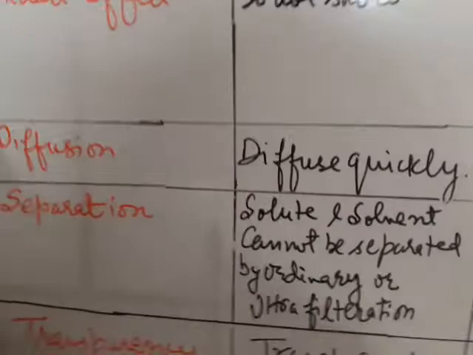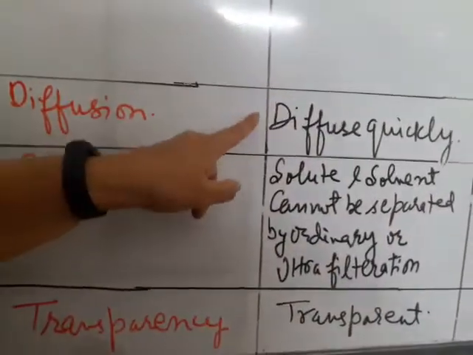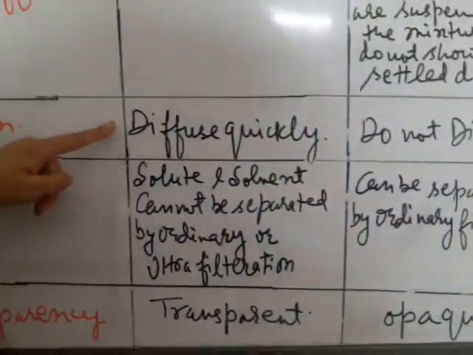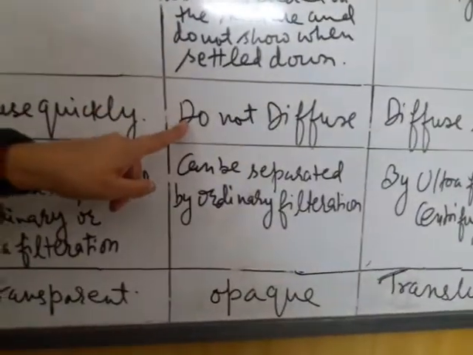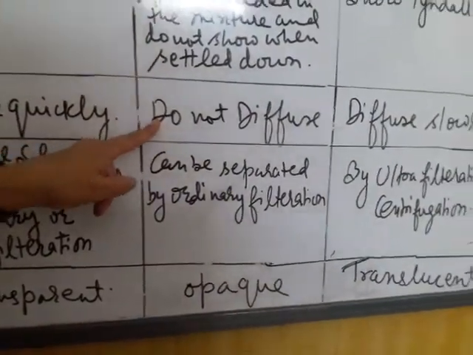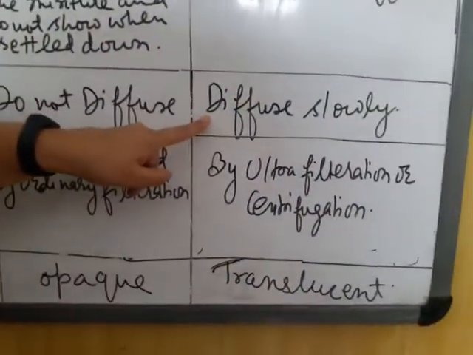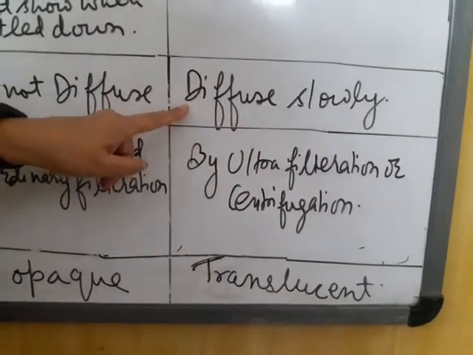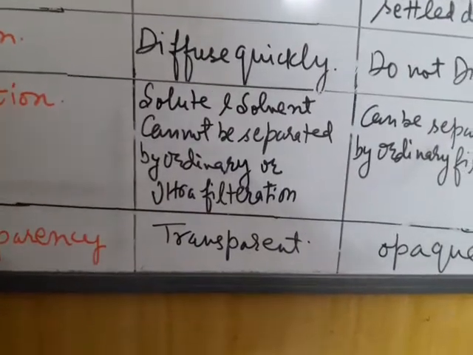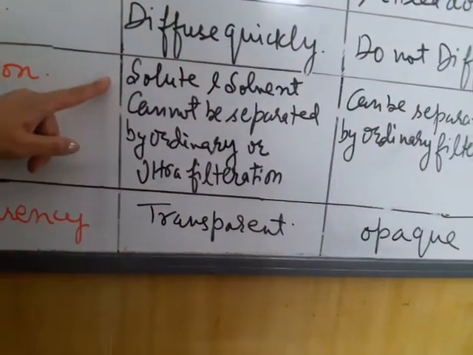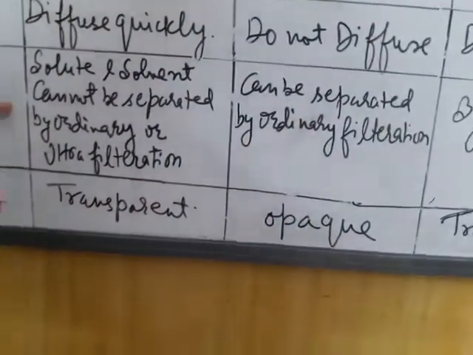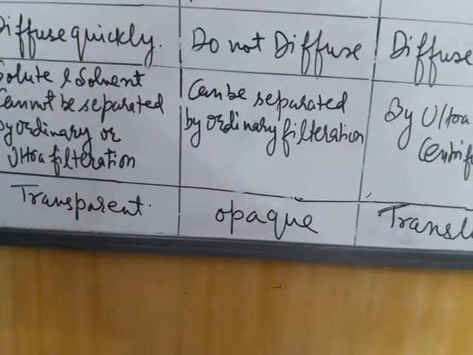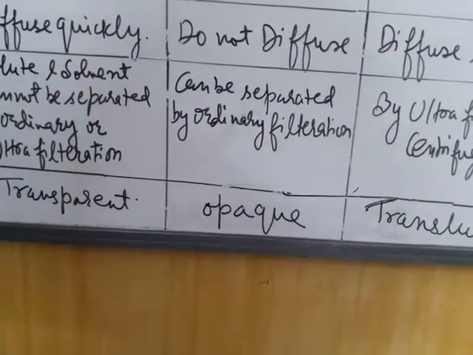Then on the basis of diffusion, true solutions diffuse quickly, suspensions do not diffuse with each other, and colloids diffuse slowly. Then on the basis of separation, solute and solvent in true solutions cannot be separated by ordinary filtration or ultrafiltration.